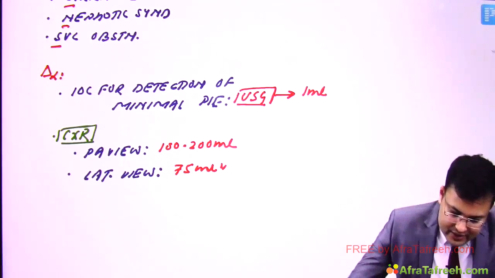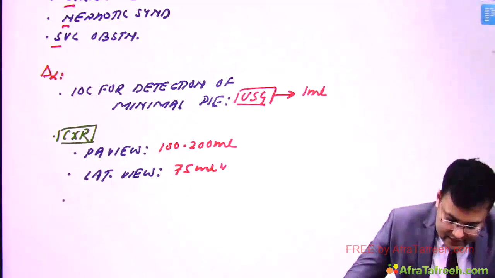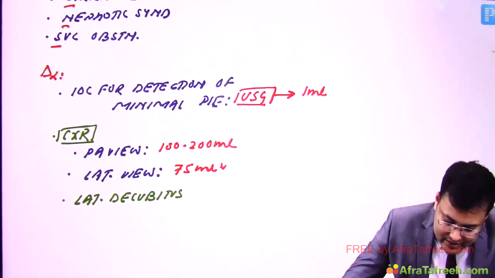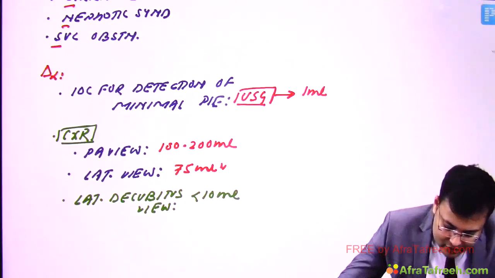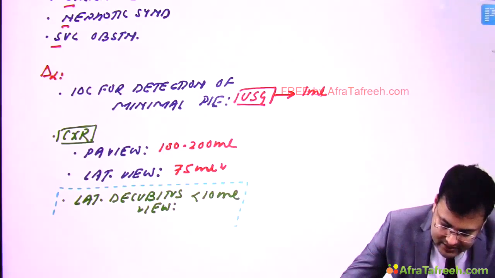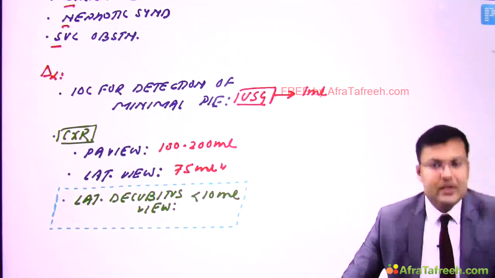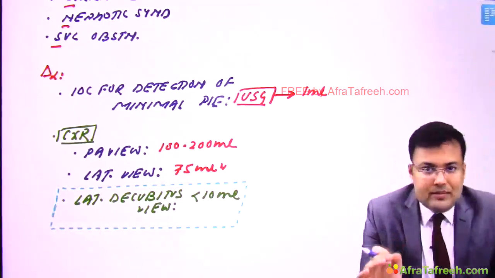Clear? So third is lateral decubitus view, and this lateral decubitus view is going to detect less than 10 ml. So this is the best chest x-ray view. This is where you are going to make the mistake in exam.